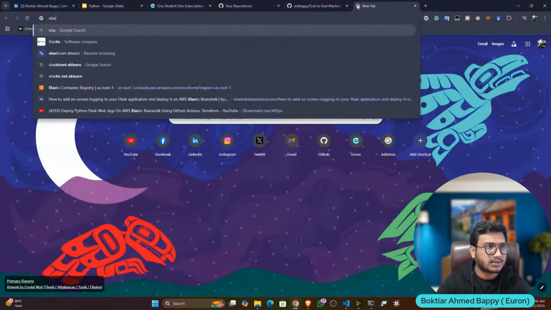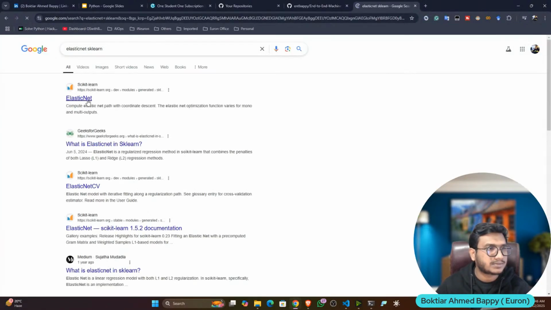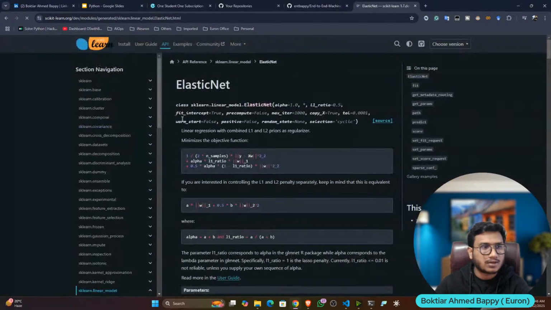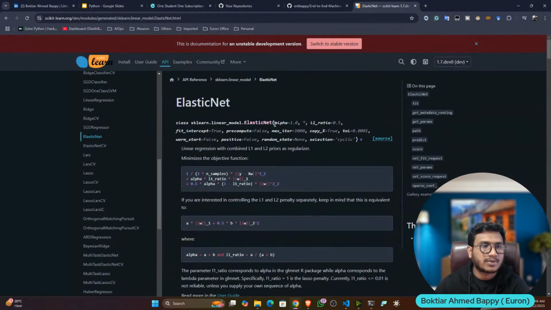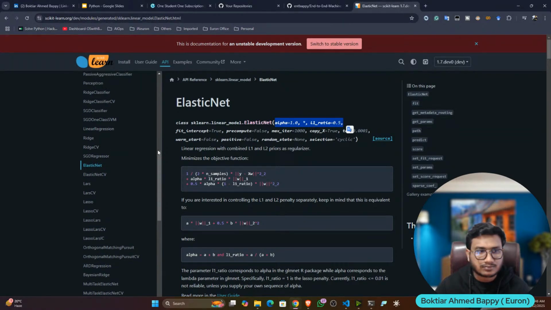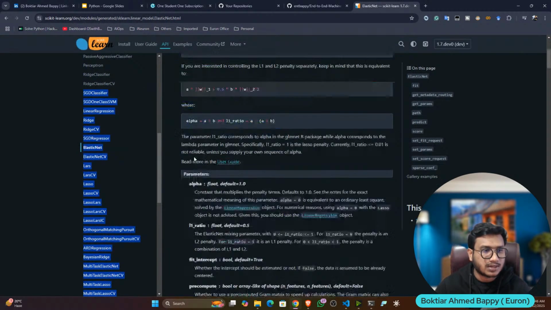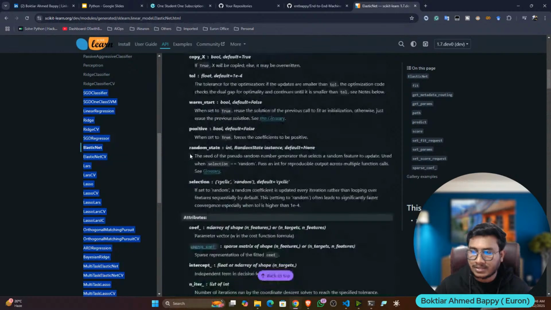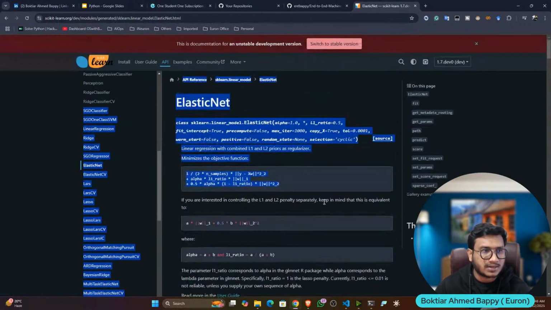Elastic Net, in sklearn. This model has the regularization parameters alpha and L1 ratio. I think you have learned this in your machine learning course, right? So we'll use this model. You can use any regression model, it's up to you, but let's try this Elastic Net model.